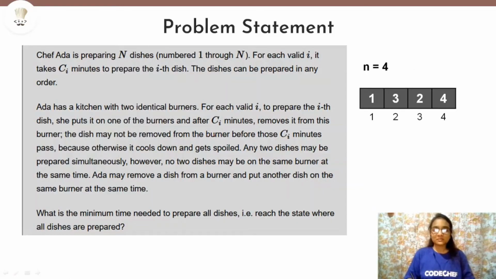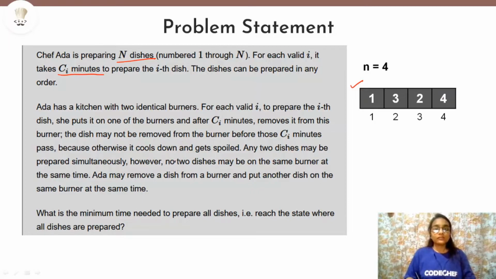The problem statement says that we are given n number of dishes that we have to cook, and we are also given the preparing time of each of the dishes, which is given as CI minutes. So these minutes are given for the cooking time of each of the dishes. As you can see, I have written it already in an array form here. If we are given 4 dishes, then these are the timings which each dish will take to cook, like 1 minute, 3 minute, 2 minute, and 4 minute.